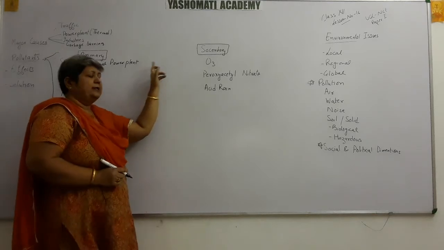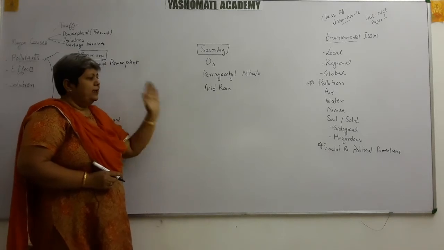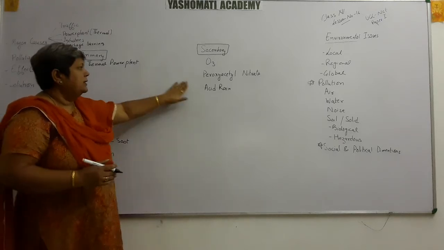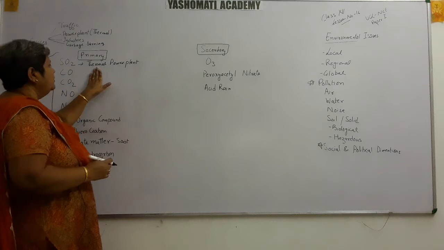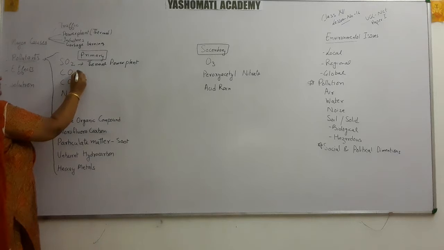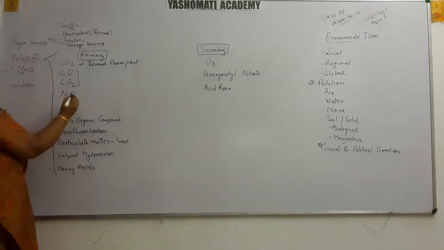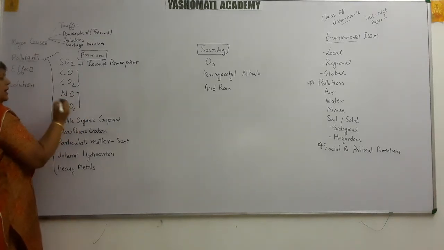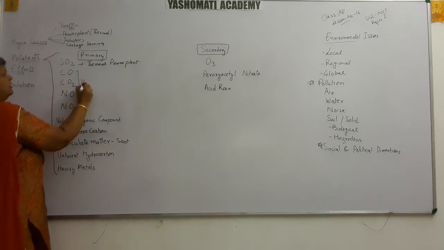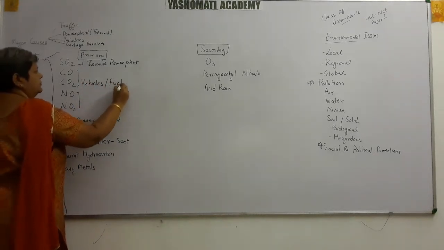When this gas gets dissolved in water along with carbon dioxide and nitrogen dioxide, these gases, which are very easily soluble in water, get dissolved in the rain. Because of that they form acid rain. So, this is the primary pollutant, this is the secondary pollutant. Another is carbon monoxide and carbon dioxide. We know that these two are also produced because of burning of fuel, whereas nitrogen oxide and nitrogen dioxide are produced from the vehicles. So, mainly for all these four gases, the major source is vehicles and burning of fuel.